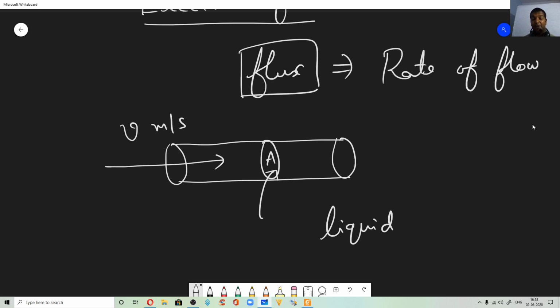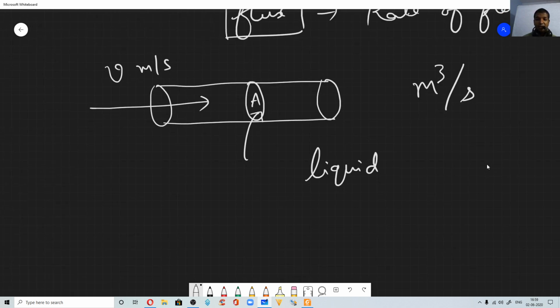Now, what do you mean by rate of flow? How much liquid is actually crossing that area in one unit time, in 1 second. Fine. So you can give it in terms of volume, otherwise in terms of mass. Speaking in terms of volume, you can say so many meter cube per second. So this itself means flux in a more general way. Here I am dealing with liquid flux.